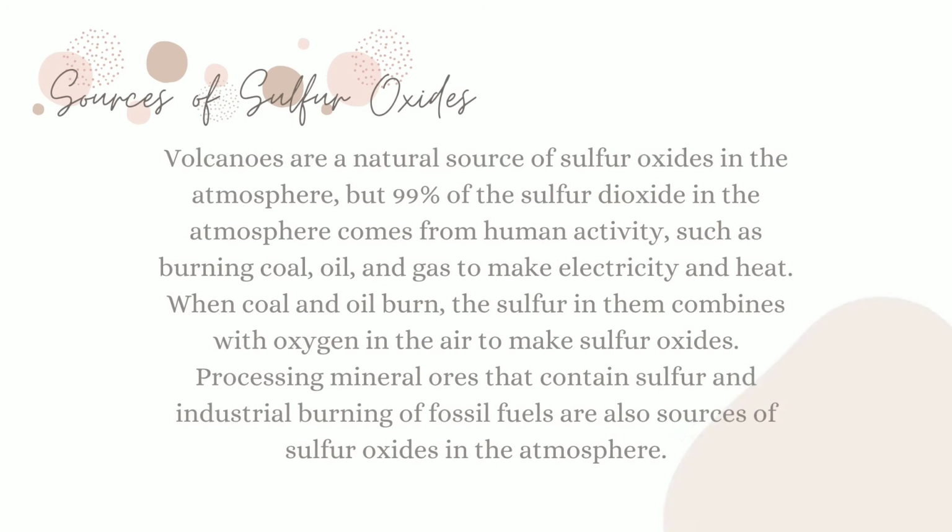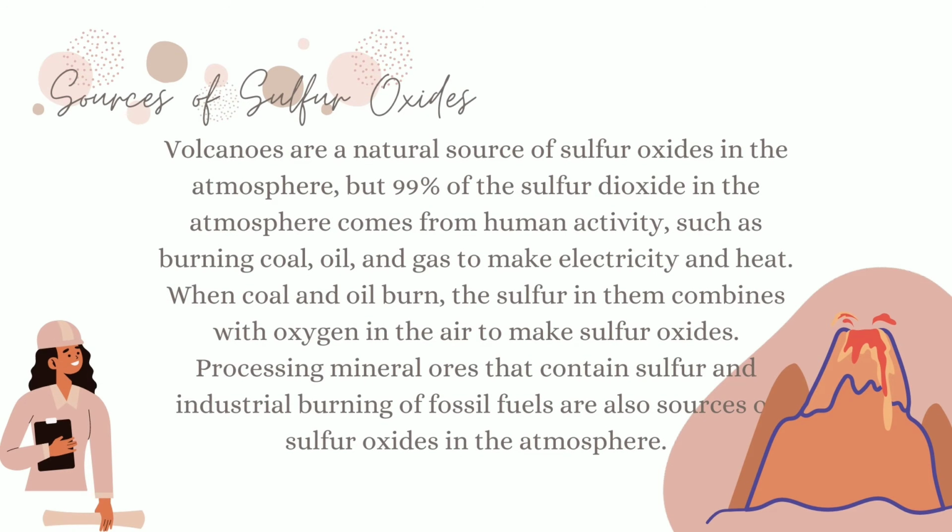The sources of sulfur oxides. Volcanoes are a natural source of sulfur oxides in the atmosphere, but 99% of sulfur dioxide in the atmosphere comes from human activity, such as burning coal, oil, and gas to make electricity and heat. When coal and oil burn, the sulfur in them combines with oxygen in the air to make sulfur oxides. Processing mineral ores that contain sulfur and industrial burning of fossil fuels are also sources of sulfur oxides in the atmosphere.